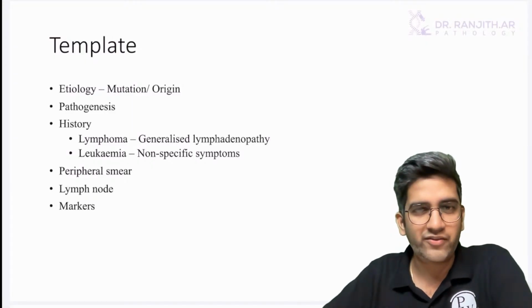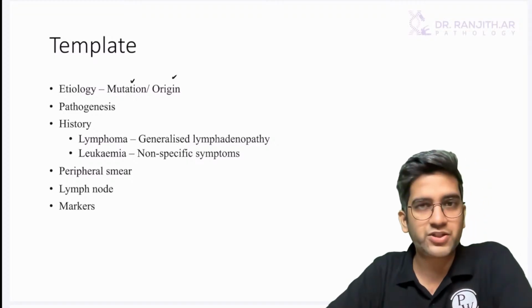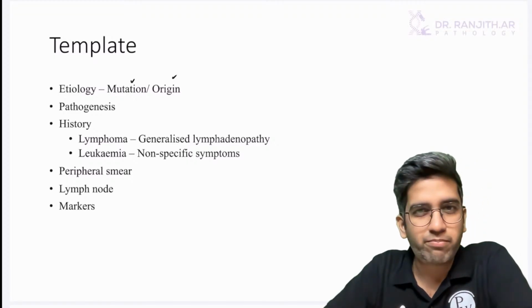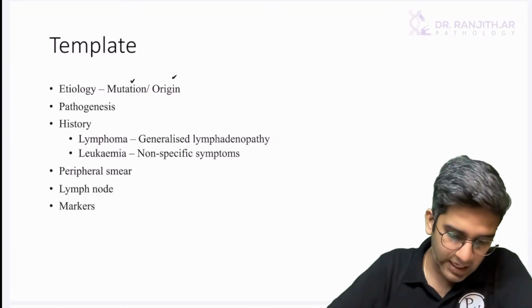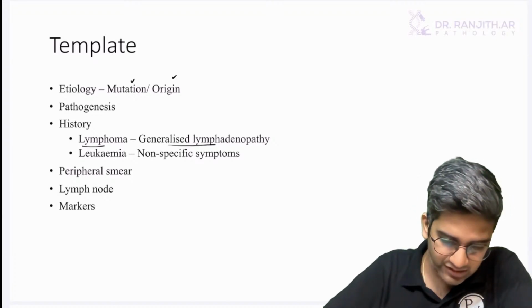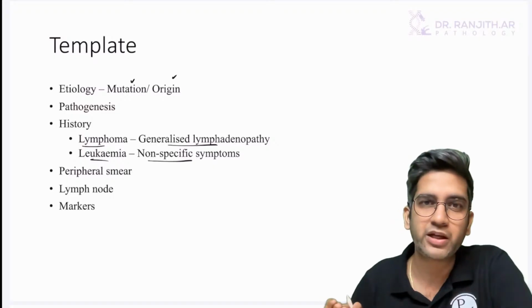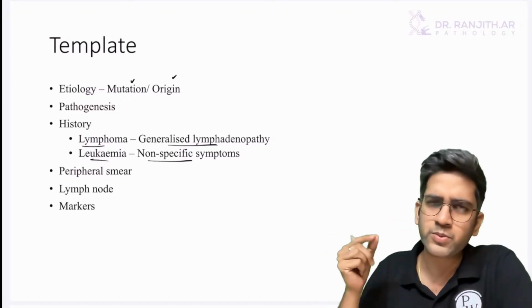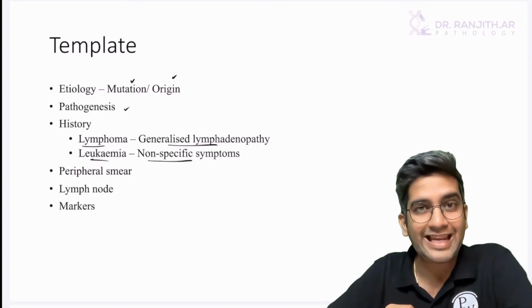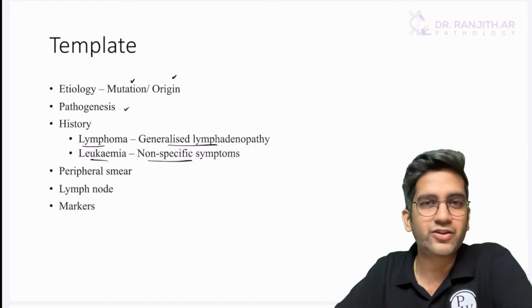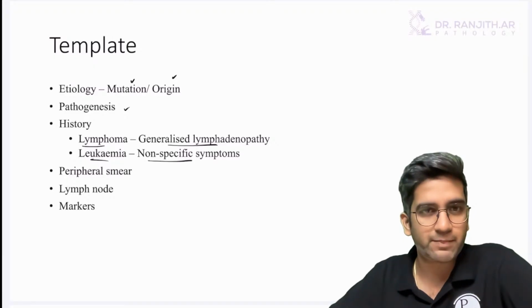If it's a leukemia, I want to concentrate more on the mutation. If it's a lymphoma, especially Hodgkin's and non-Hodgkin's, pre-germinal center, germinal center, post-germinal center will make sense for us, right? And history, like I said, these are the general history. Leukemia has very non-specific symptoms, which are anemia-related, pancytopenia-related symptoms. There are a few specific symptoms we'll see for sure. We'll talk about pathogenesis, not in detail for ALL, AML, because it is a very weird pathogenesis, not a very exact pathogenesis. For lymphoma, for most of them we have an exact pathogenesis.